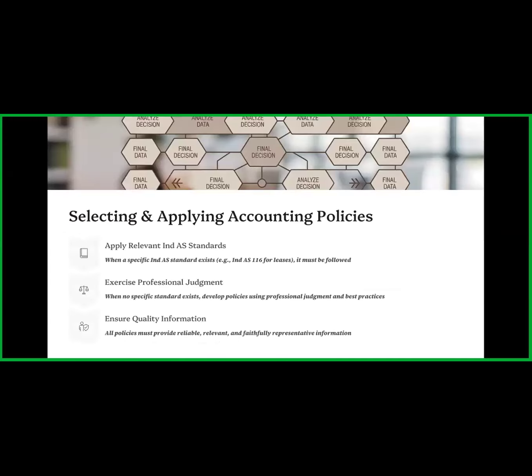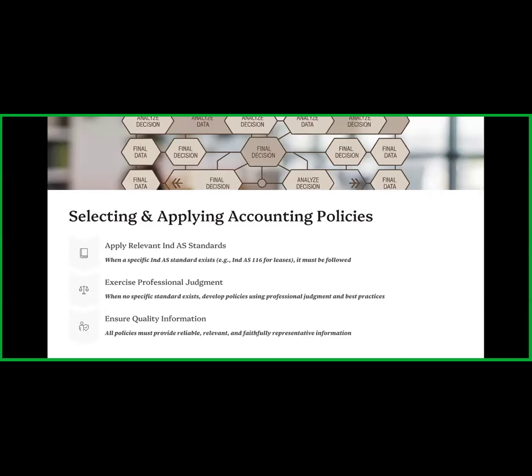Selecting and applying the accounting policies: how do we select the accounting policies while preparing the financial statements? We apply the relevant Indian accounting standard.